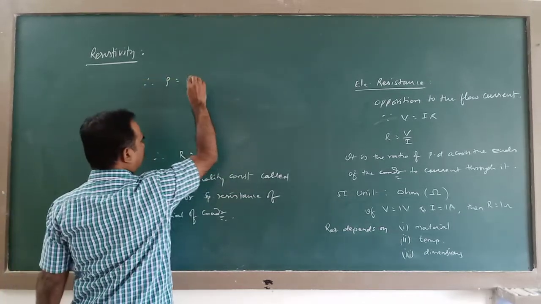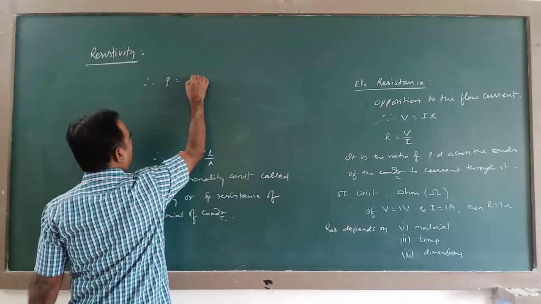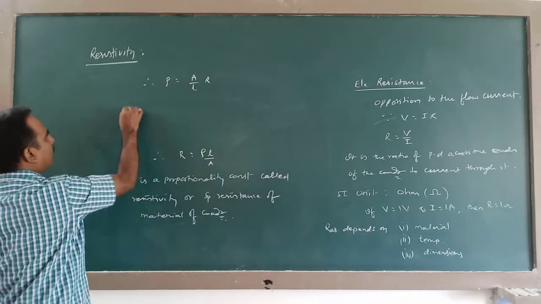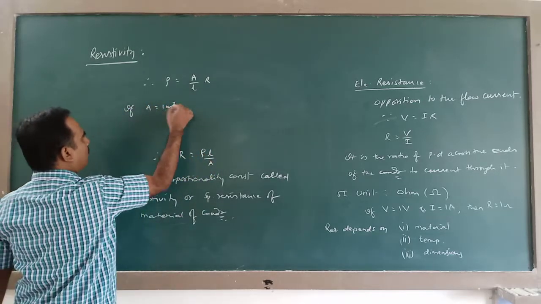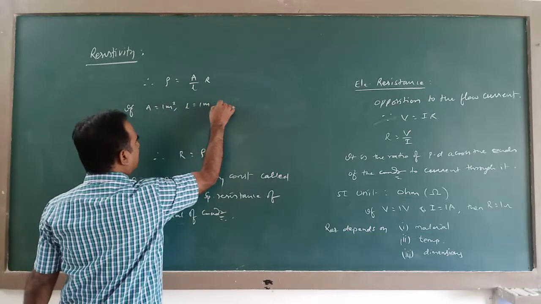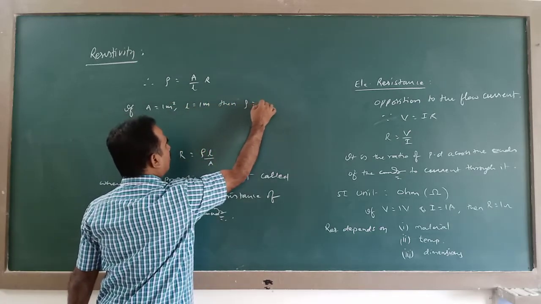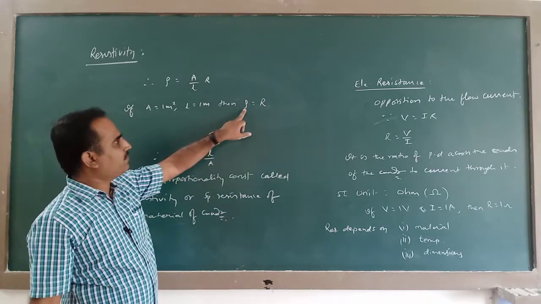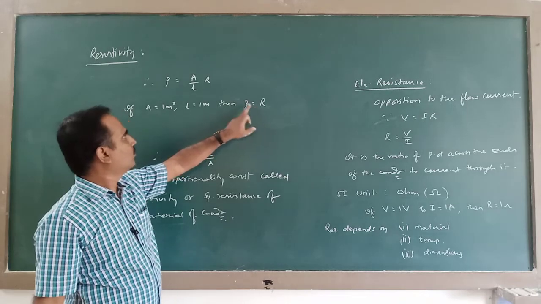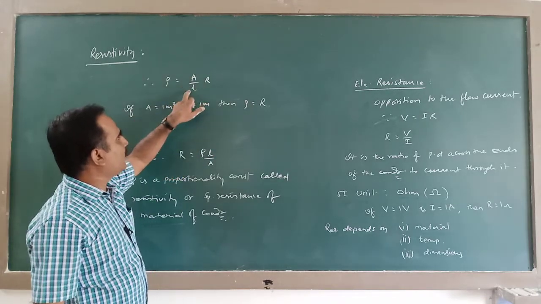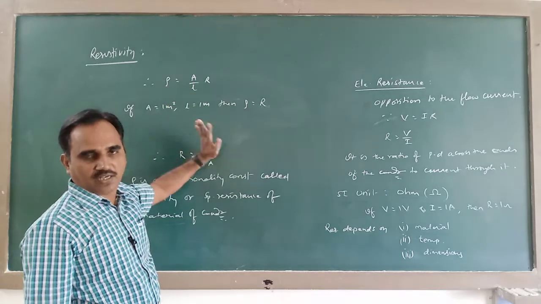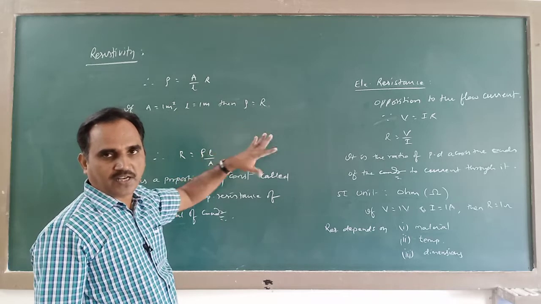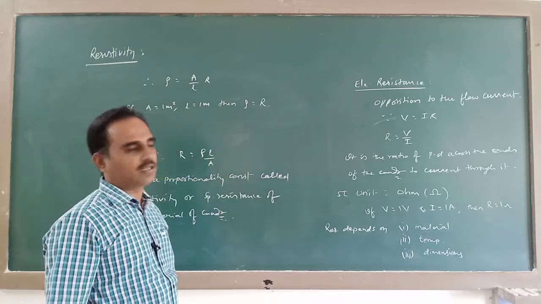Rho is equal to A by L into R. So if A is equal to 1 meter square, L is equal to 1 meter, then rho is equal to R. So resistivity of a material is equal to resistance per unit length of the material of unit cross-sectional area.